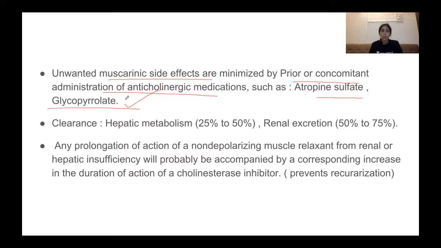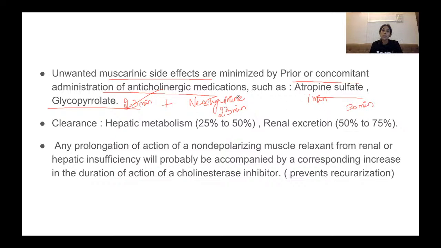We use glycopyrrolate, and studies have shown that neostigmine and glycopyrrolate have a similar onset of action. The time of onset of action is very similar. Though atropine is faster acting, within 1 minute atropine starts acting. Glycopyrrolate takes about 2 to 3 minutes for onset of action. So neostigmine also takes 2 to 3 minutes for onset of action. So they have a similar onset time, hence they are used in combination. The duration of action is the same for both the drugs, that is around 30 minutes. That is for glycopyrrolate and atropine.